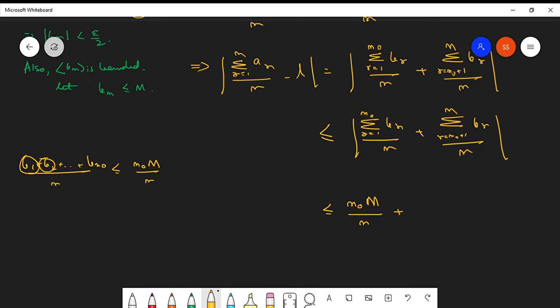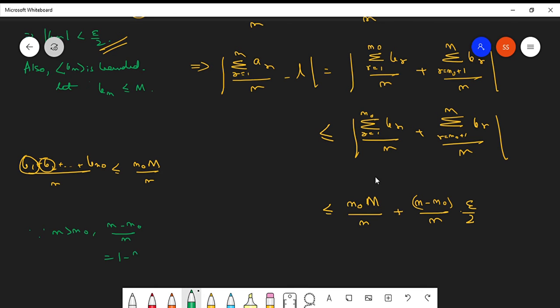Which is further less than or equal to n naught times M by n plus, when n is greater than n naught, each of these terms will be less than epsilon over 2. The number of terms is n minus n naught, divided by n. Each of these terms is less than epsilon over 2 by the definition of convergence, and there are n minus n naught terms, so we get this times epsilon over 2. Clear?